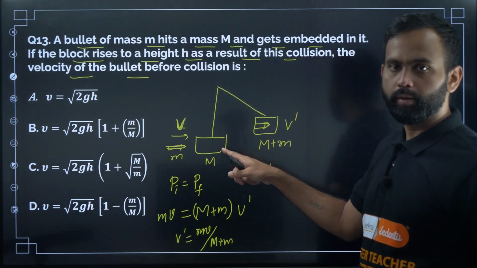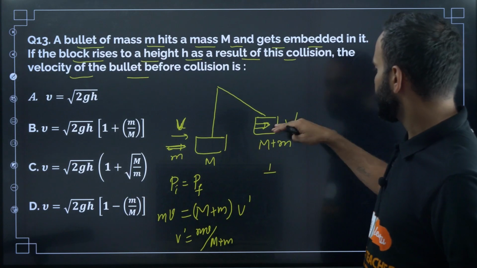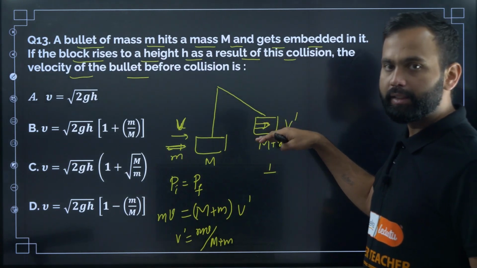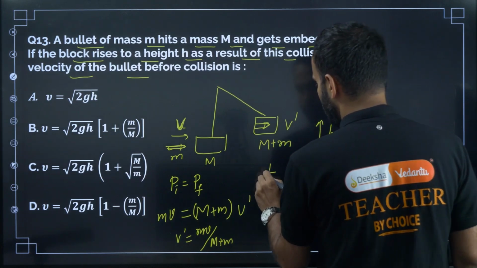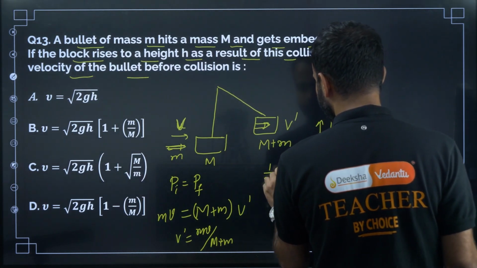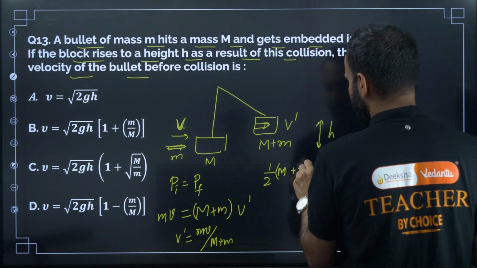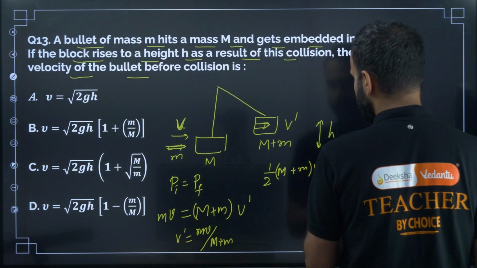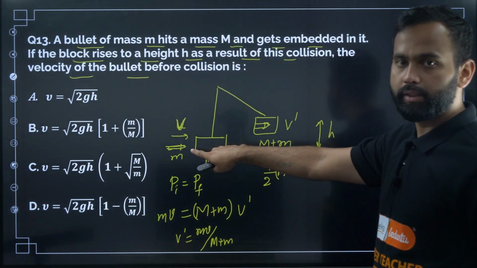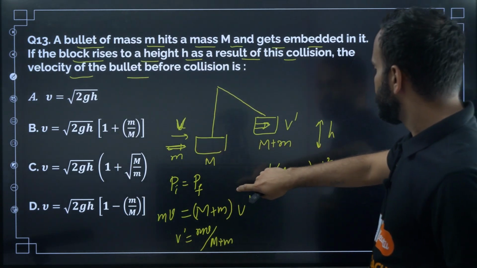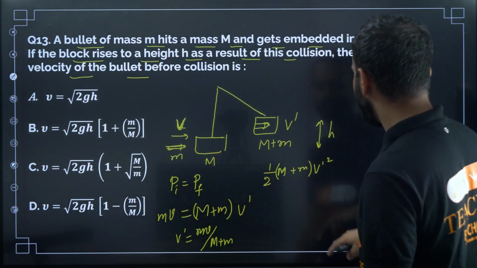Here the loss of kinetic energy is equal to the gain in potential energy, right? When it moves up, it gains potential energy. The height is h. So the loss of kinetic energy is half (M plus m) into V dash squared. Here our system is block plus bullet, so that's why we are applying the conservation of energy theorem. So loss of kinetic energy is equal to gain in potential energy.